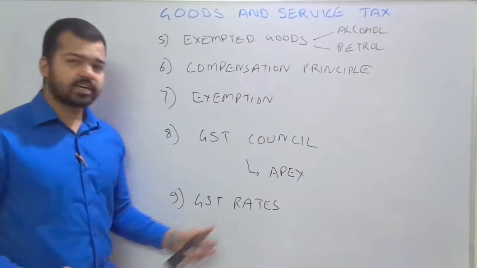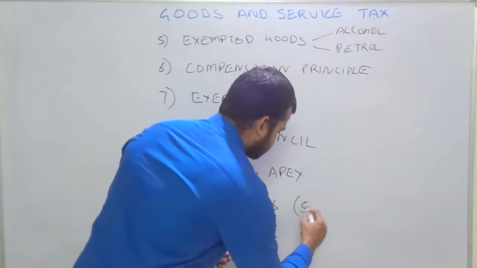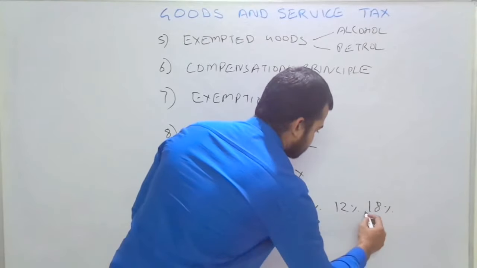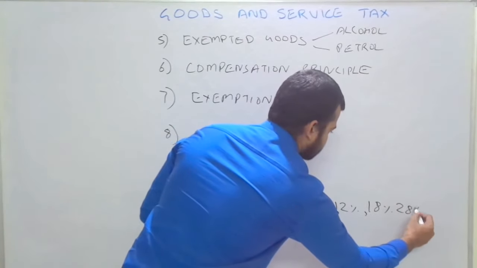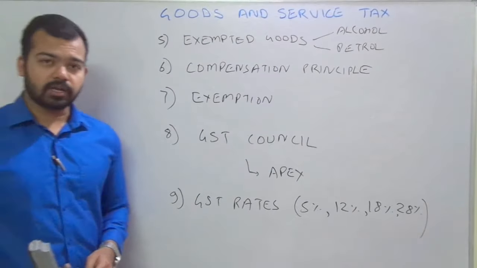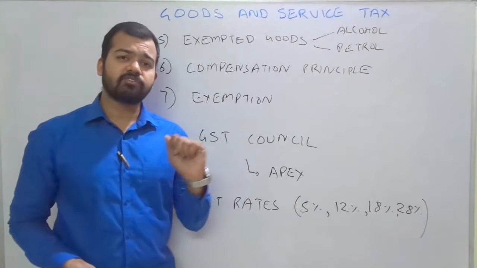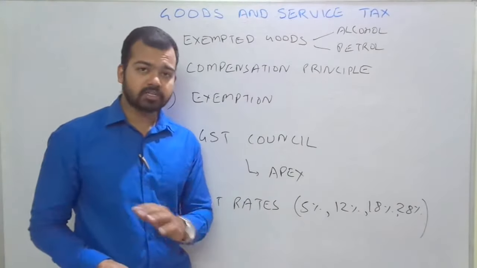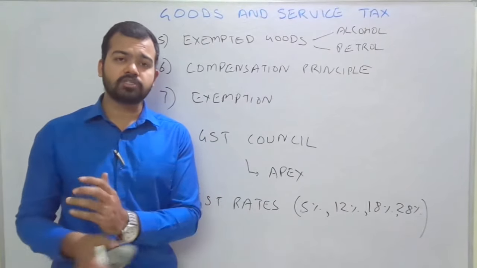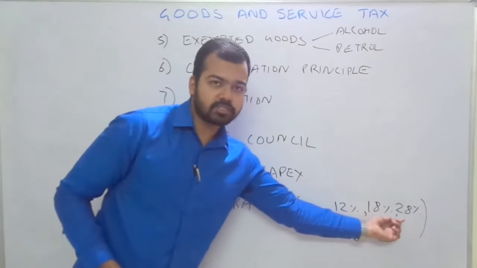Here GST rates are divided into 4 slabs. So 4 slabs, that is 5%, 12%, 18% and 28%. According to some books or newspapers, they were reporting that there are 5 slabs, but 0% is not a slab. 0% is an exemption list. It means we are putting those goods which will not attract a GST. So 5%, 12%, 18% and 28%.